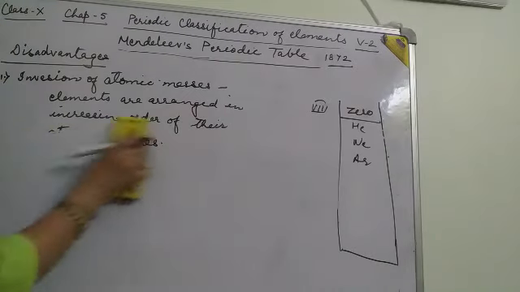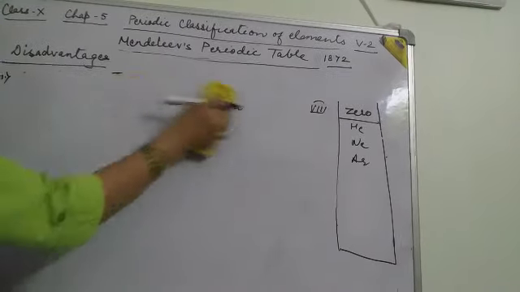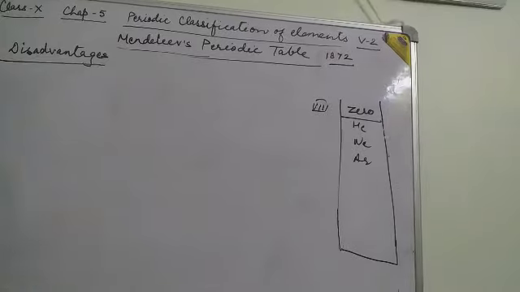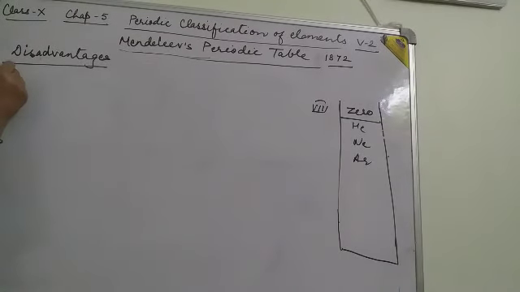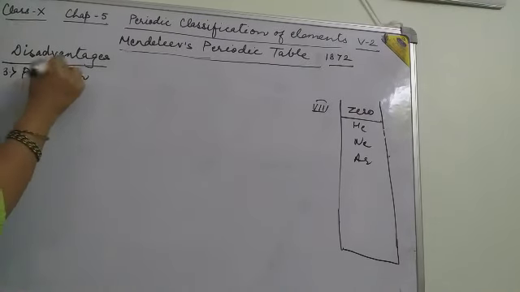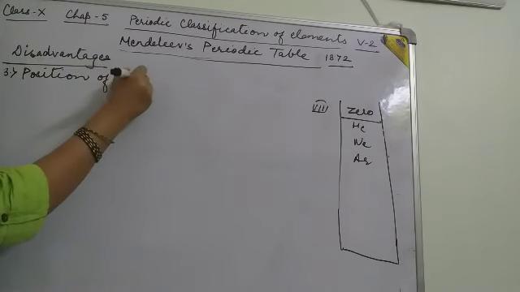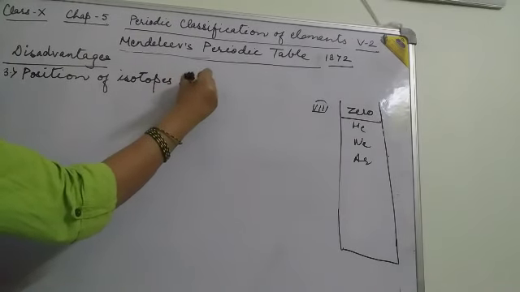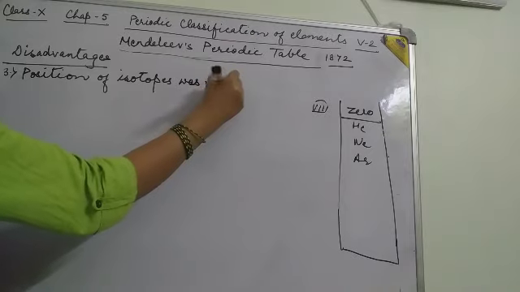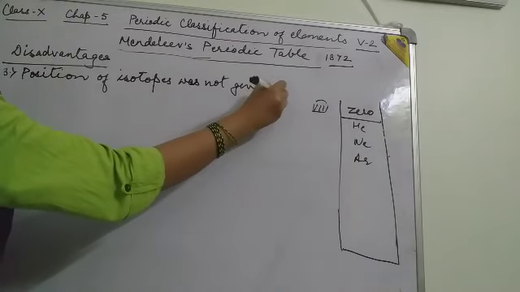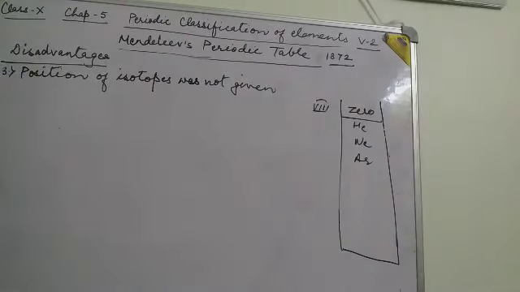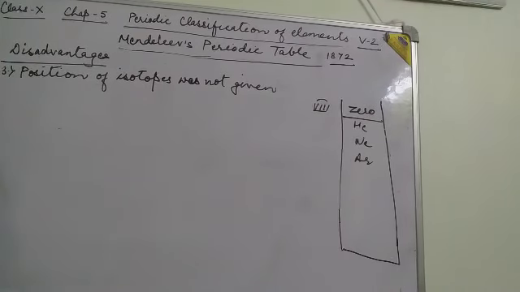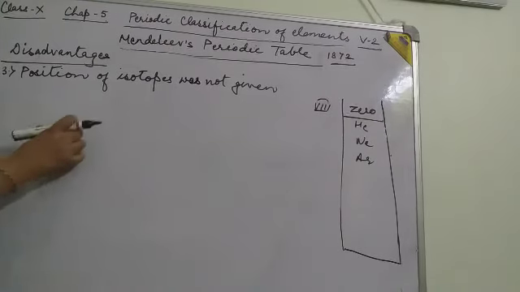Next is position of isotopes. Third is position of isotopes not given by Mendeleev. As in 1872 the isotopes were not known, there is no position for the isotopes.